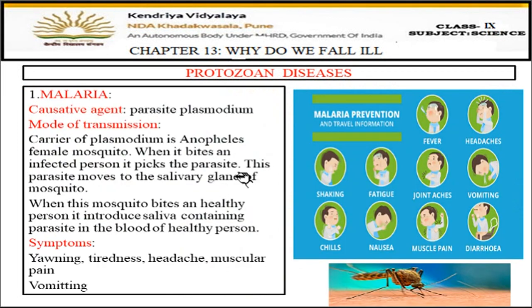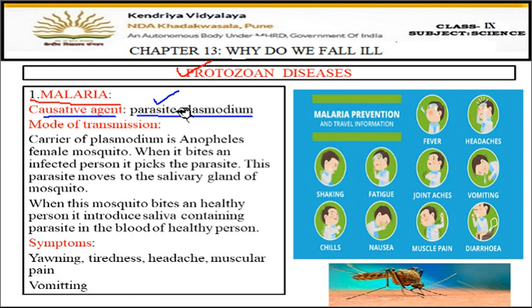Now, next is malaria. Now, malaria is a protozoan disease. Okay, this disease is caused by a protozoa. Protozoa is the group of animals to which amoeba belongs. Okay, so the causative agent is the parasite Plasmodium. Plasmodium is a single-celled organism, and it's a parasite because it lives either inside the body of the animal or on the body of the animal.